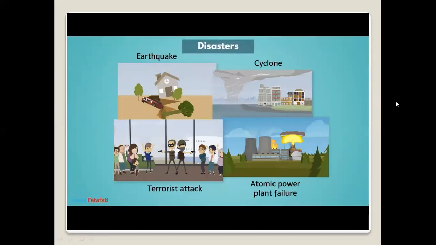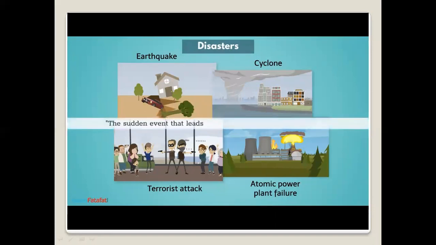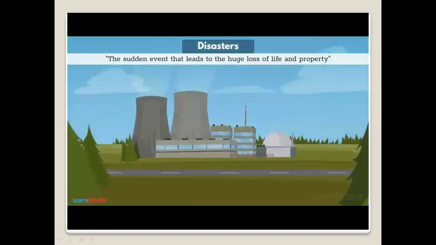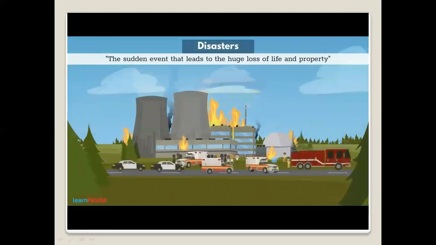The United Nations has defined disaster as a sudden event that leads to huge loss of life and property. From this definition, we understand two main characteristics of disasters. The first one is that it is a sudden event which happens without our knowledge. And the second is that it causes huge loss to life, property, as well as to the entire environment.